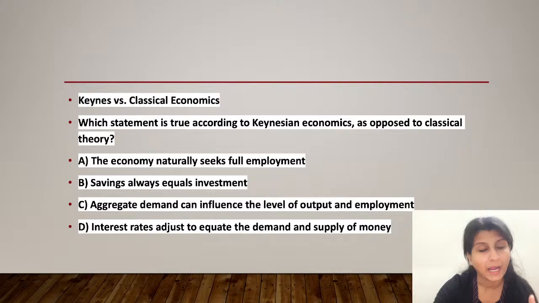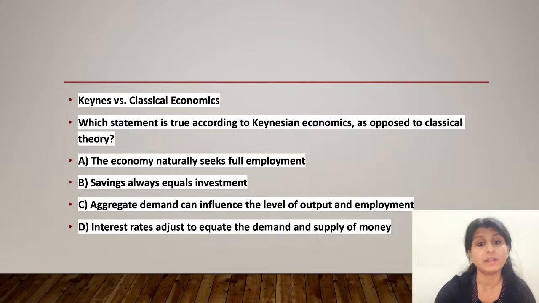Let us understand why other options are not right. Option A, the economy naturally seeks full employment, is the classical theory perspective, not the Keynesian one, suggesting that the market naturally adjusts to deliver full employment without the need for government interventions.